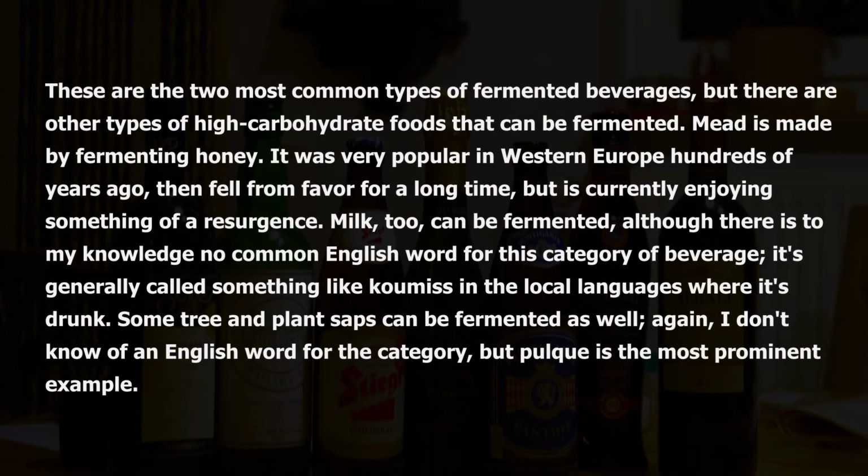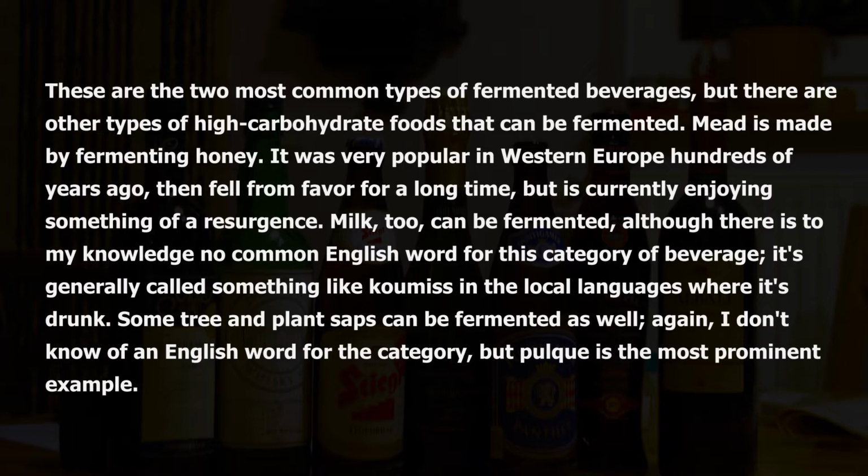These are the two most common types of fermented beverages, but there are other types of high-carbohydrate foods that can be fermented. Mead is made by fermenting honey. It was very popular in Western Europe hundreds of years ago, then fell from favor for a long time, but is currently enjoying something of a resurgence.